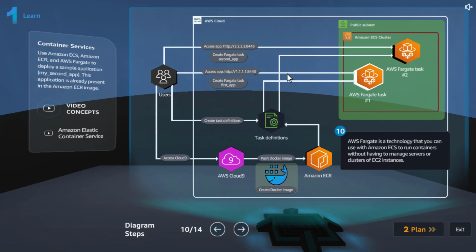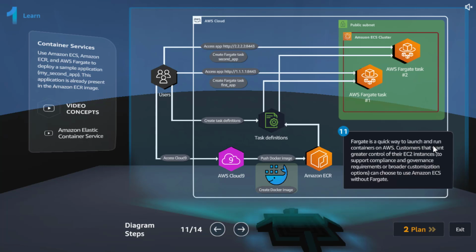Okay, so you have two options. One, either go with an ECS cluster without Fargate. So what will you do? It is going to provision EC2 instances and then it is going to set up the tasks and so on. But if you use Fargate, it is serverless. You don't do any setup.